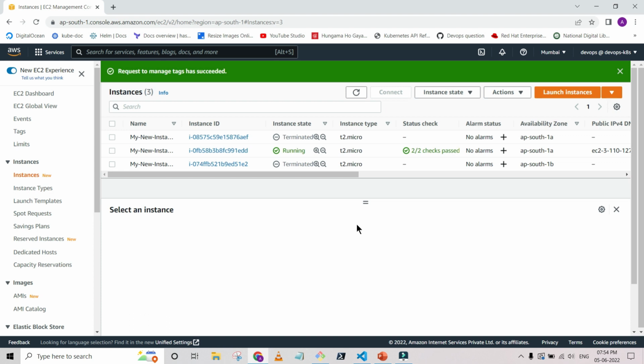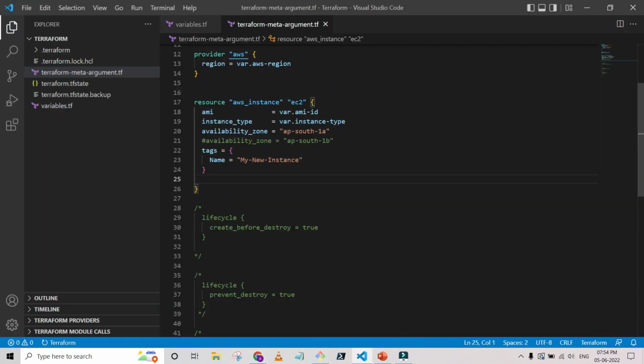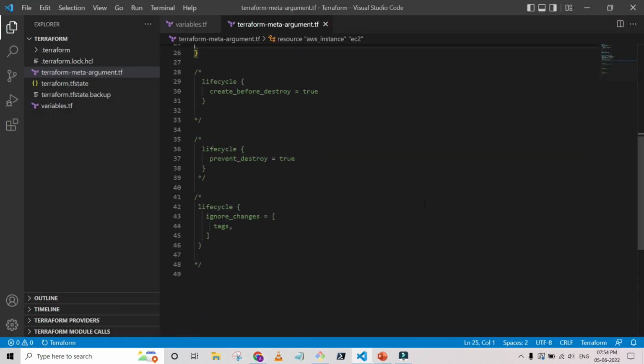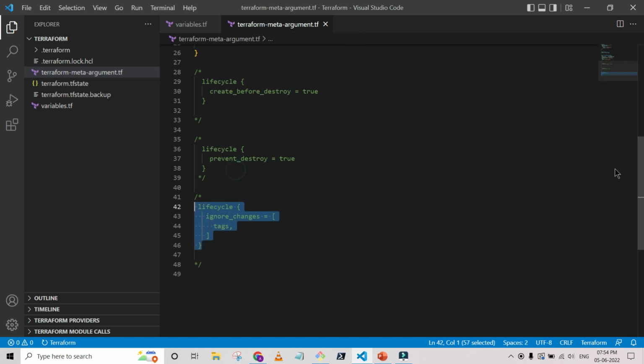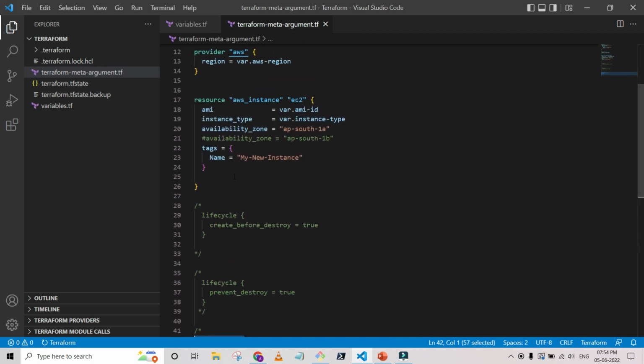But I want these particular changes to exist. I don't want Terraform to remove this, and I am also not going to define it in the Terraform file. In that case, I am using the lifecycle ignore_changes, and in that I am going to use the tags value.